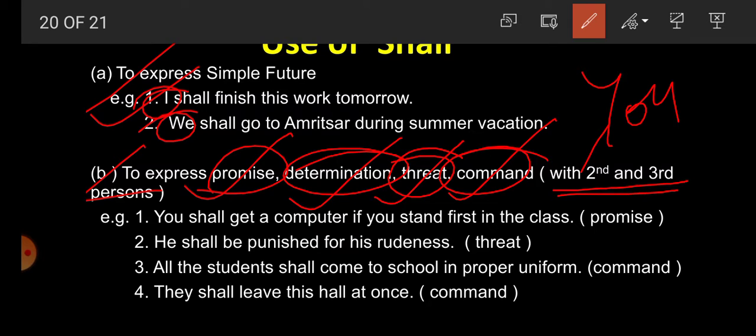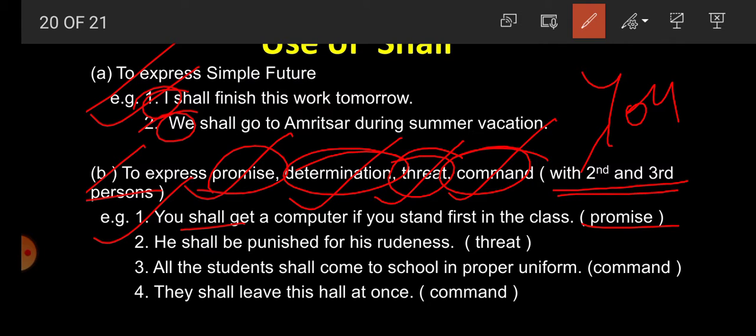For example, you shall get a computer if you stand first in the class. What is it? Promise. You shall get a computer if you stand first in the class. So there is a promise.